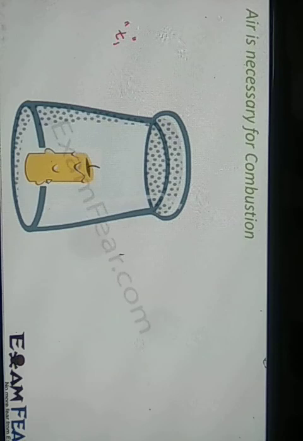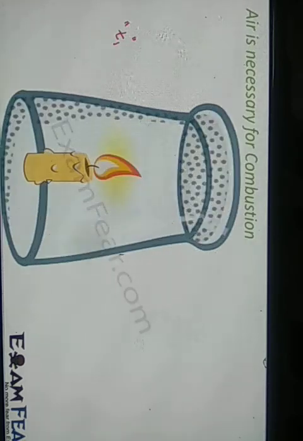Now we will do a little more experiment with the same thing. I take the same candle, but now I change the glass. I take a bigger glass. When I take a bigger glass, what happens? Again the candle will glow for some time, and note down the time in this case. Let us suppose this time it is T2 seconds.